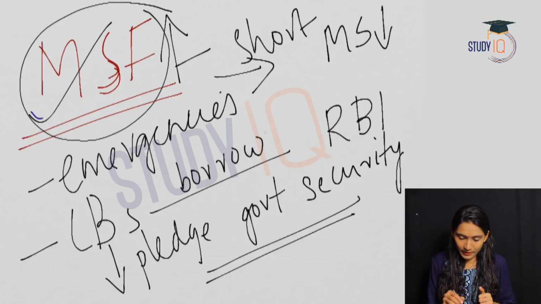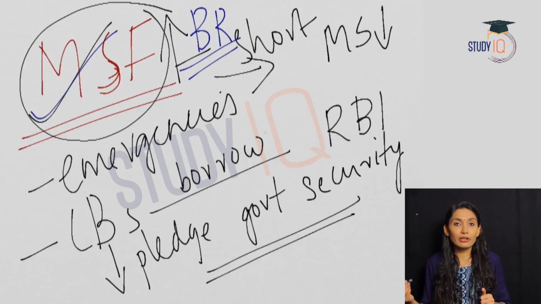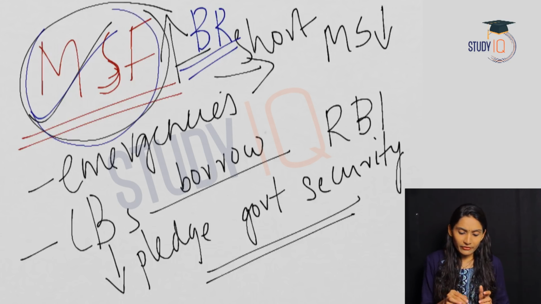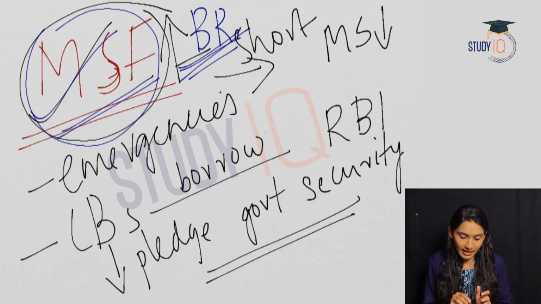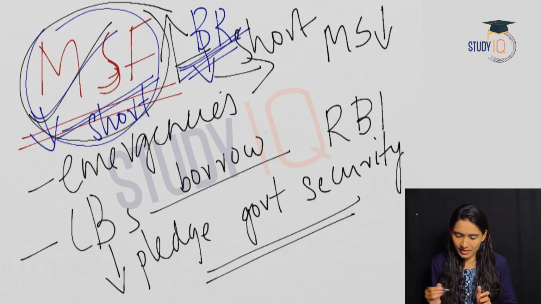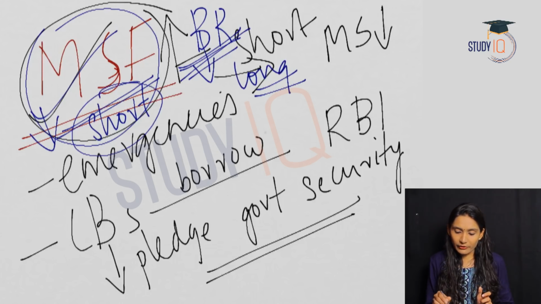And again, one more thing here. What is the difference between MSF and bank rate? Bank rate, we said this is a kind of loan provided to the commercial banks, and the rate of interest is known as the bank rate. MSF, we said this is for emergency situations. So the basic difference between MSF and bank rate is that MSF is for a short period, and bank rate is for a comparatively longer period. So the time is the difference here.